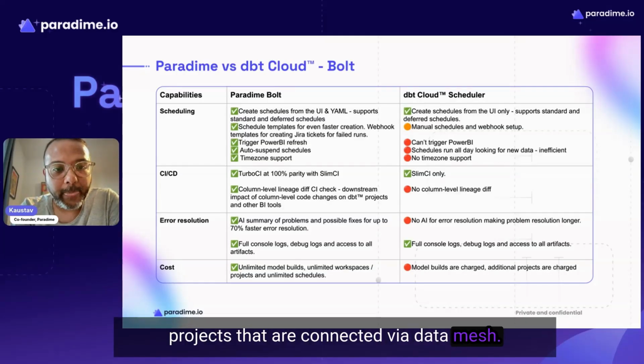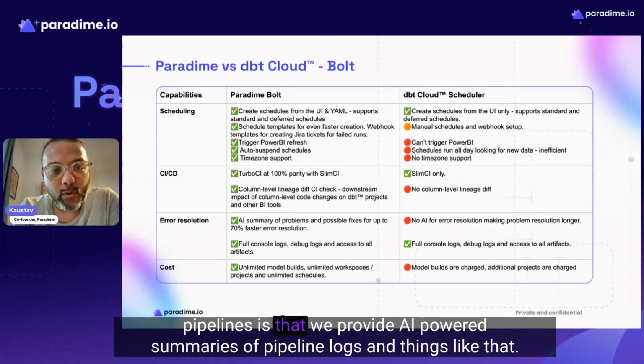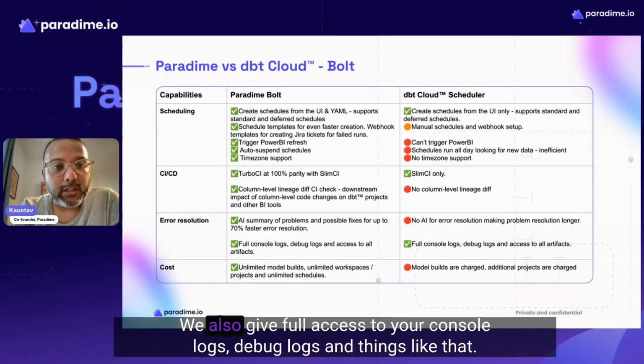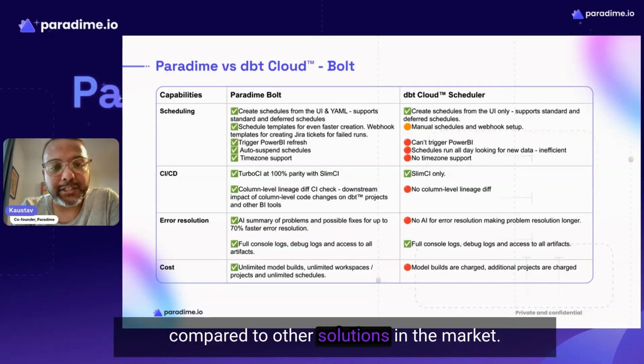And lastly, a few other things that make Paradime a choice for organizations running mission critical pipelines is we provide AI-powered summaries of pipeline logs and things like that. We also give full access to your console logs, debug logs, and things like that, which means that for error resolution in Paradime, the mean time to repair is 70% less compared to other solutions in the market.